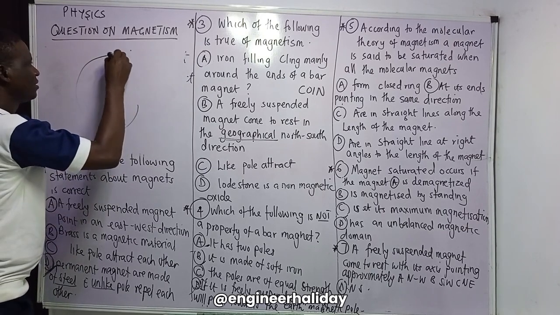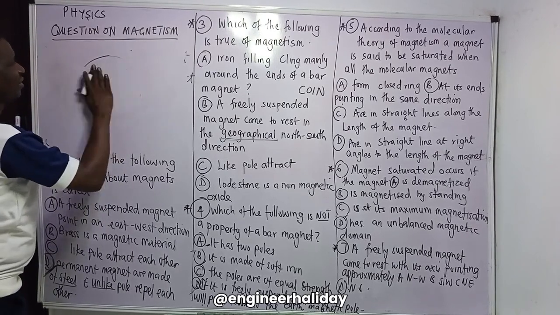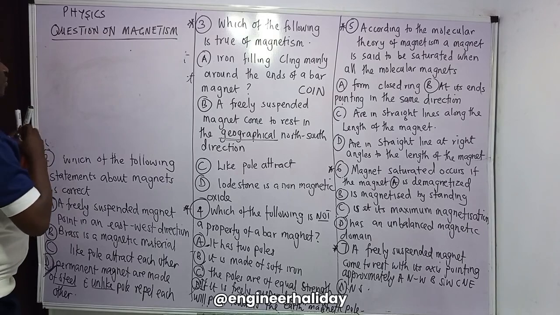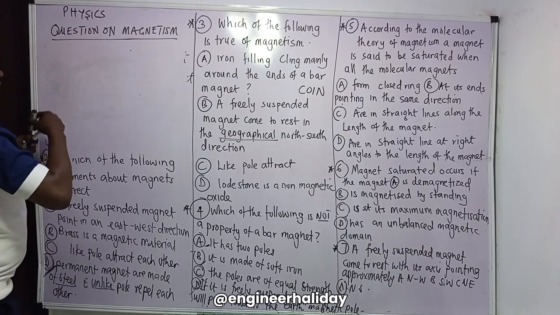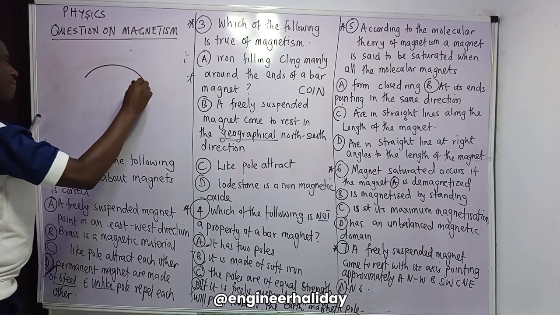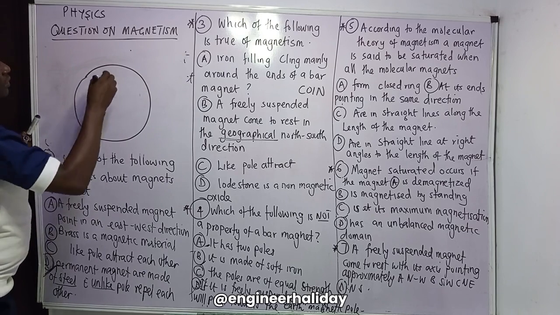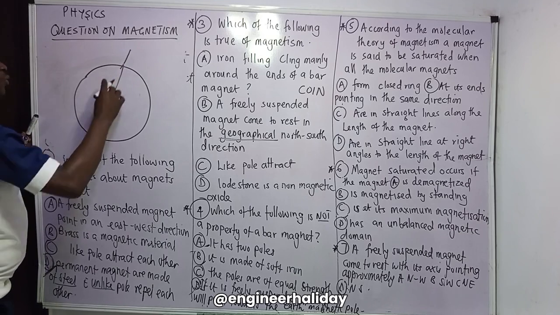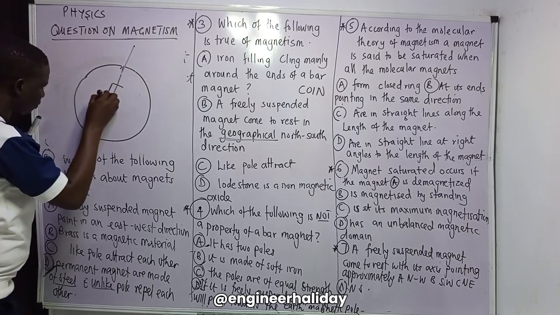Now, let's say we draw a line like this representing the magnetic meridian, north and south.